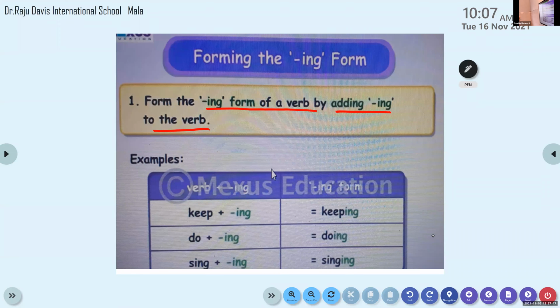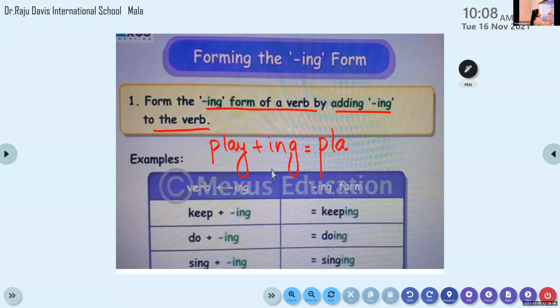That is the first form. You have to just add ing to the verb. Keep plus ing is keeping. Do plus ing is doing. Sing plus ing is singing. Similarly, play plus ing is playing.